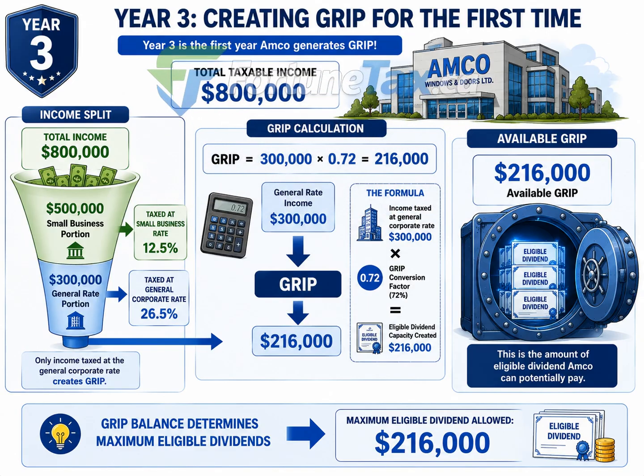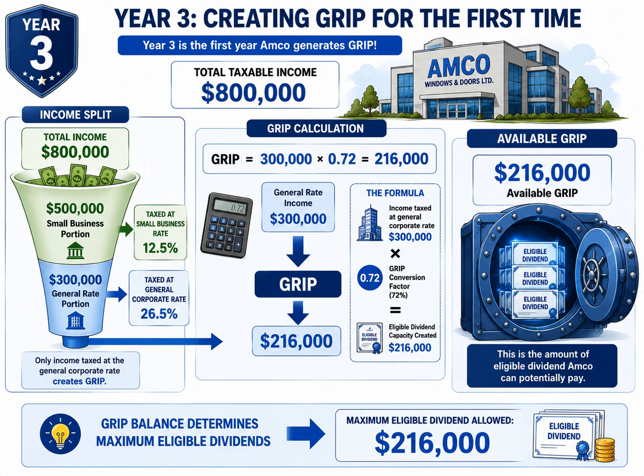of approximately 12.5%. This portion does not create any GRIP. The remaining $300,000 is taxed at the higher general corporate tax rate of approximately 26.5%. And this is the critical piece. Only income taxed at the general corporate rate contributes to the GRIP balance.